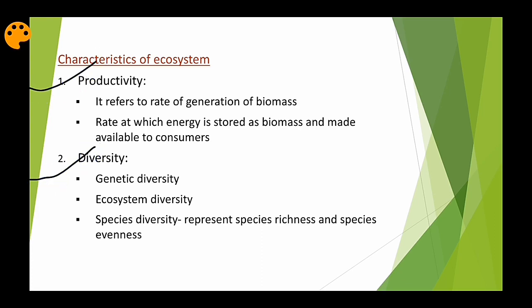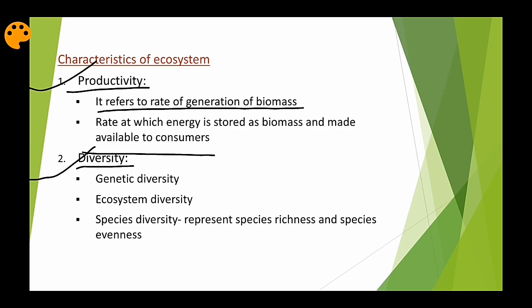Now we will be getting into the characteristics of an ecosystem. Productivity and diversity are the two different characteristics of an ecosystem. What do you mean by productivity? It refers to the rate of generation of biomass. That means in biomass we will be storing energy. When this energy is consumed by the consumers, there will be a flow of energy, right? So productivity is the rate at which the biomass is generated, or the energy is generated inside the biomass, which is available to the consumers.